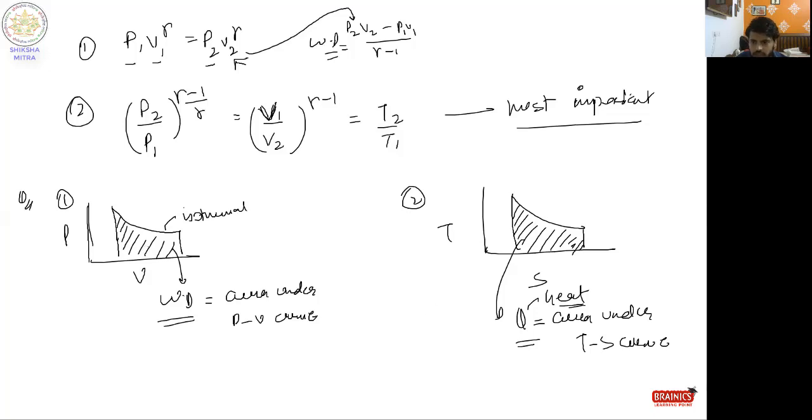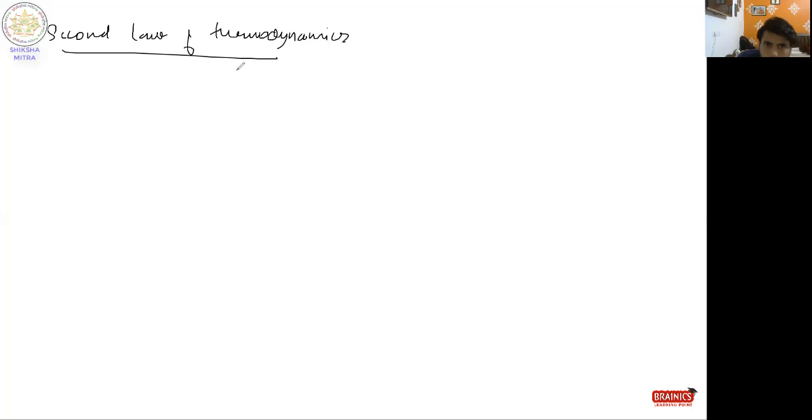Our next part is the second law of thermodynamics. In layman language, there is no system in the universe which can directly convert heat completely into work done.